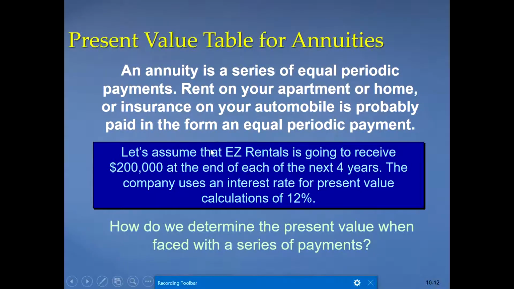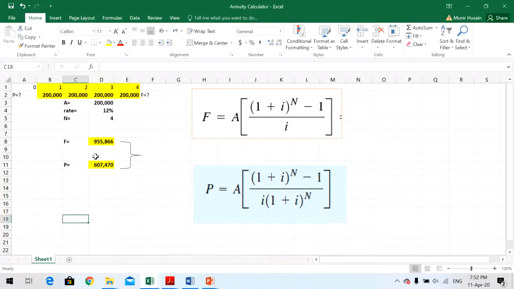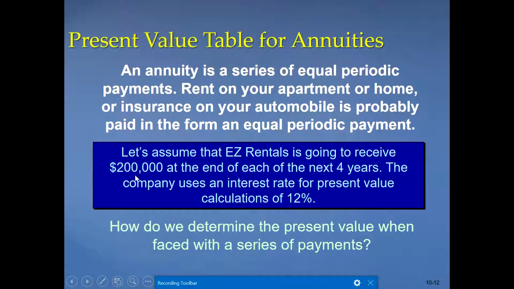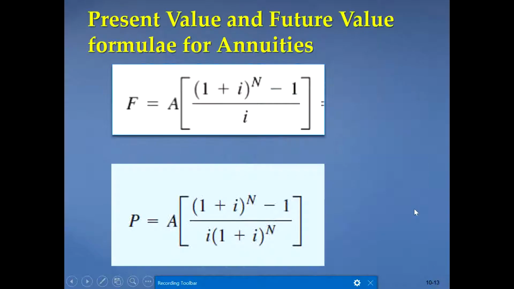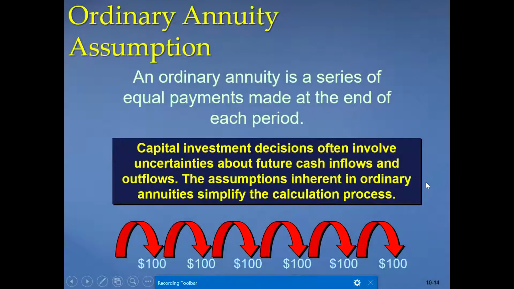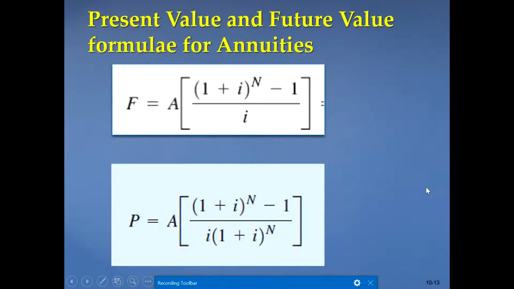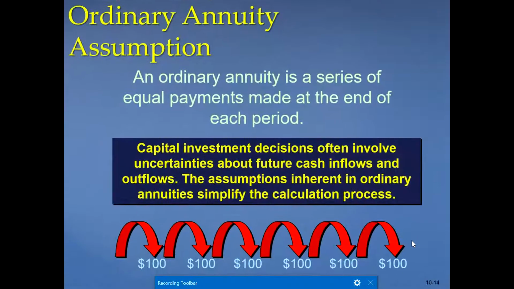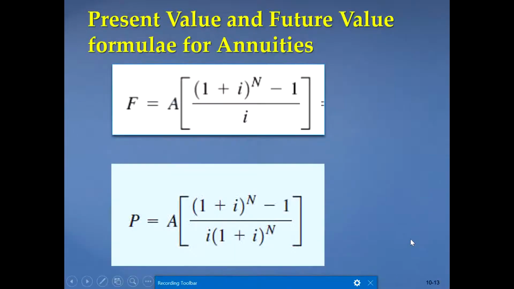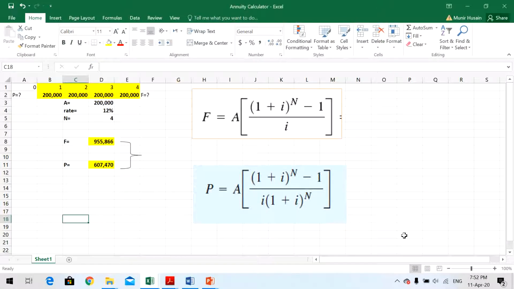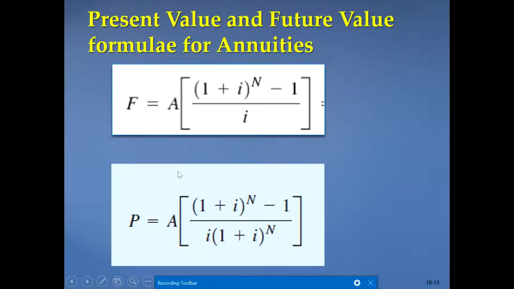So now in this question, the 200,000, what will be their present value? This is what I have shown you. Present value is 607,470. This is how it will be calculated using these two formulas. So now you can also solve it just to check your answers. It should be 607,470.